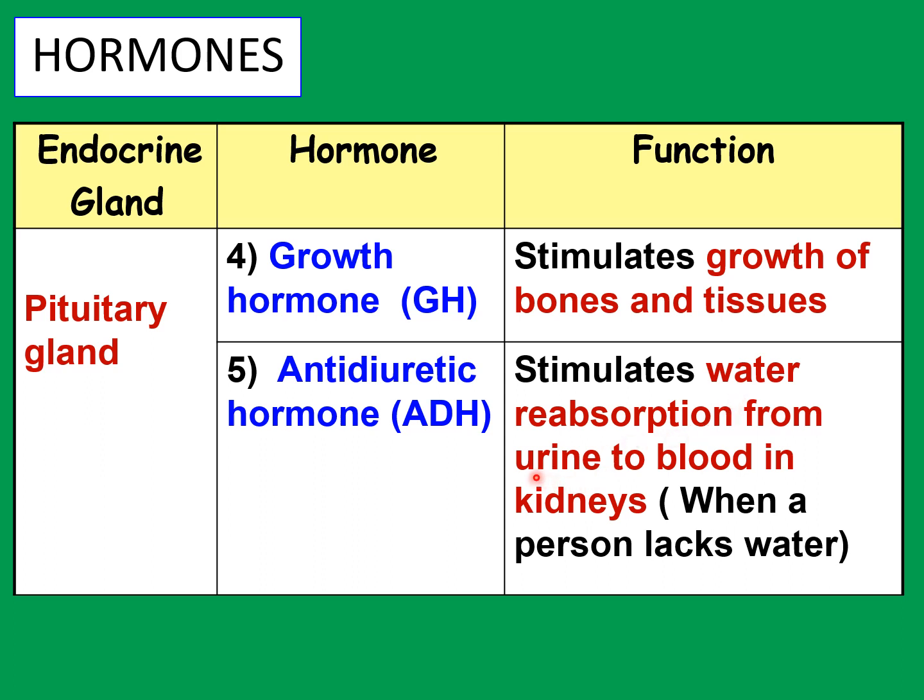That means the water from the urine will be reabsorbed back into the blood capillaries, which are surrounding the structures that contain the urine. So that means the blood will receive back more water so that the blood osmotic pressure can be maintained in the blood. Then the urine that is produced will be less. That's why if a person lacks water or doesn't drink water, he will produce very little urine because of this hormone that regulates the blood osmotic pressure. We will study more about antidiuretic hormone in another subtopic.